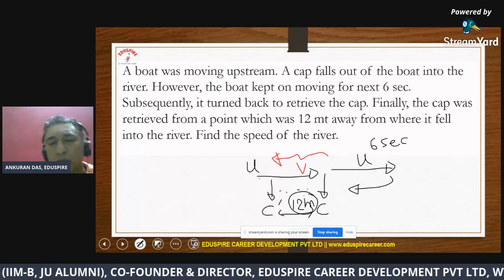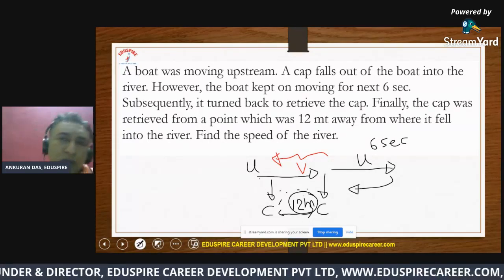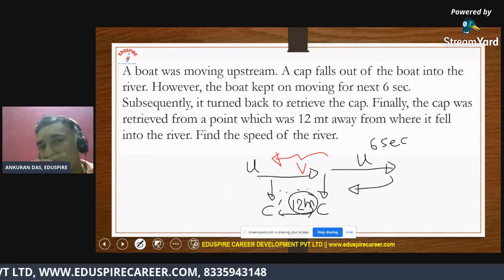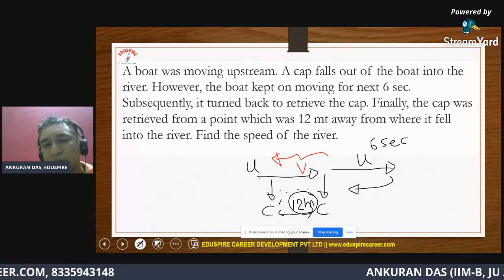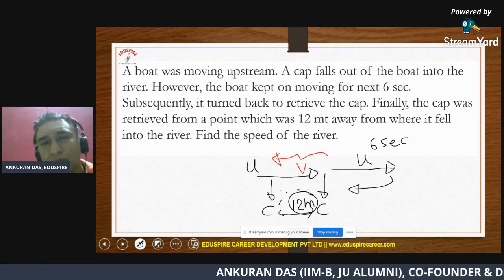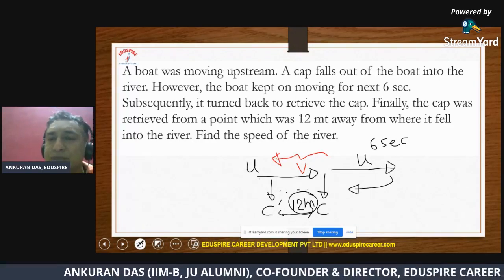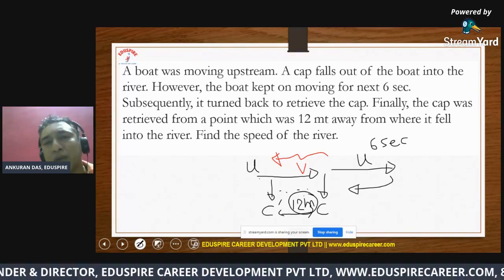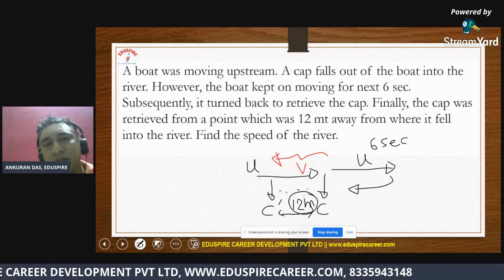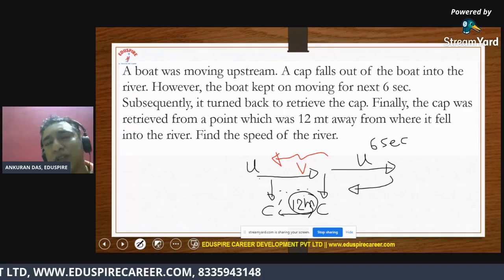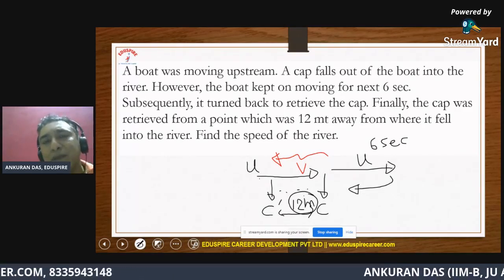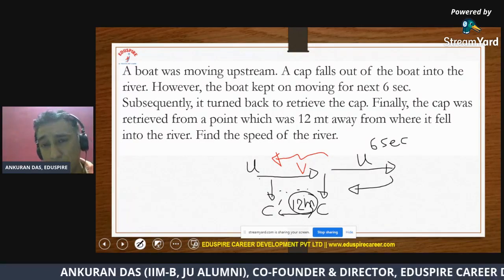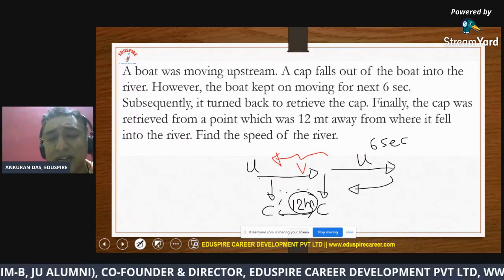Okay. Now let us do a quick calculation first. I would like to solve this question mathematically to begin with, and then I'll reason it out with the core concept or common sense. So firstly, while the boat was moving upstream, what was the relative speed of the boat with respect to the cap? If I assume the cap to be static, then with respect to the cap, what was the perceived or effective speed of the boat, that is, the relative speed?